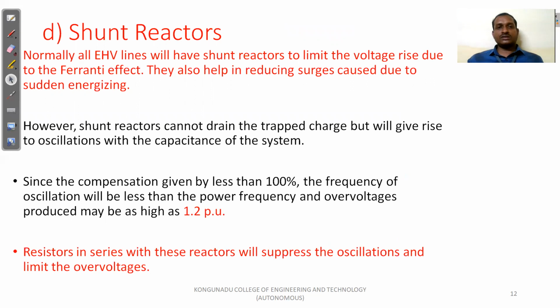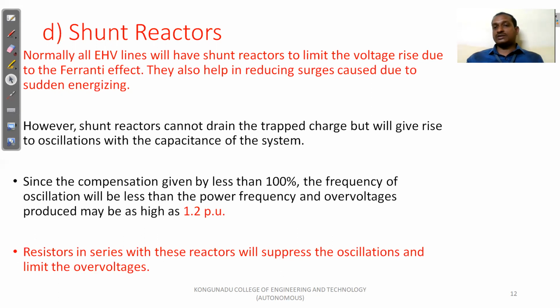So next one is the shunt reactors. Normally in EHV lines, we have shunt reactors to limit the voltage rise due to the Ferranti effect. For that purpose we are using shunt reactors.